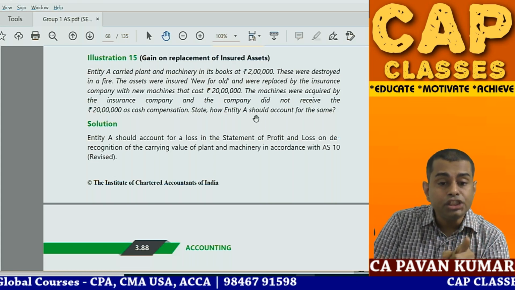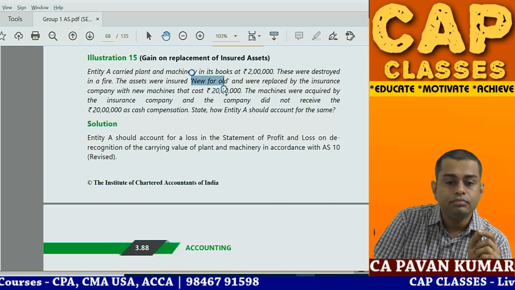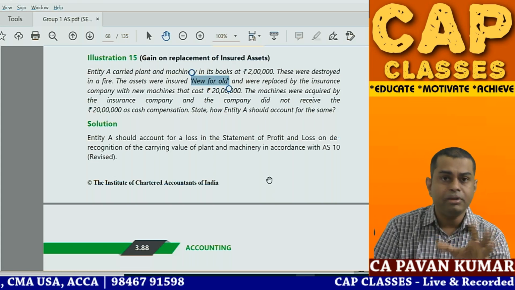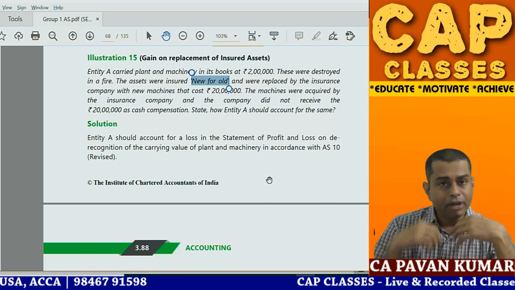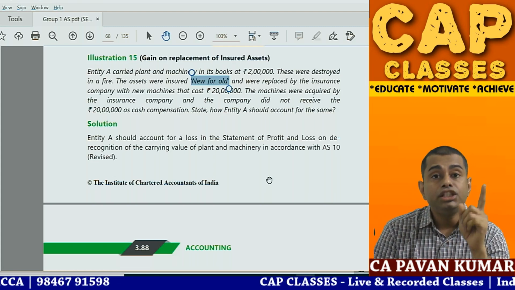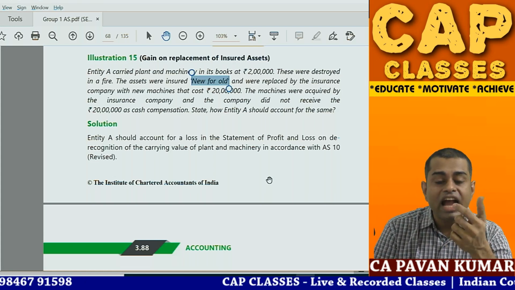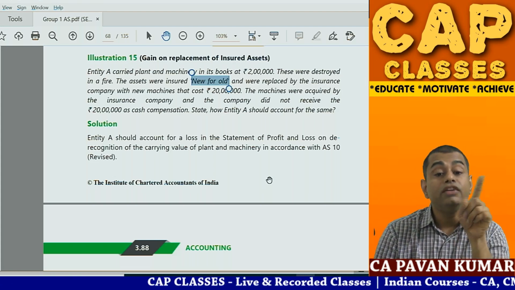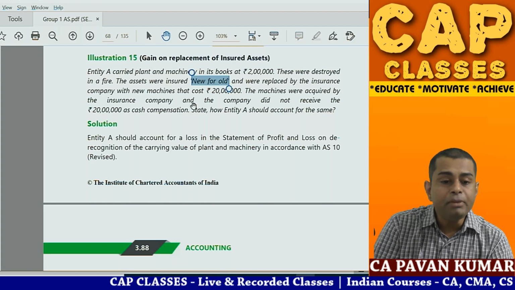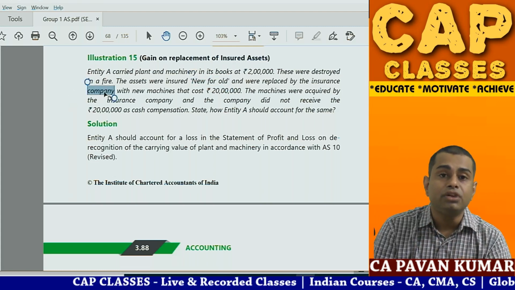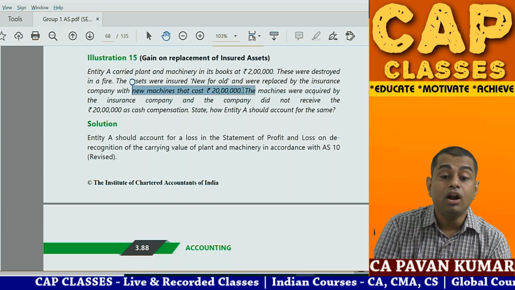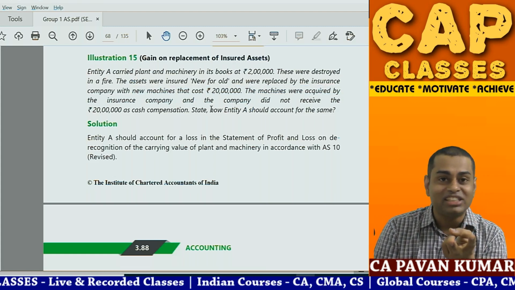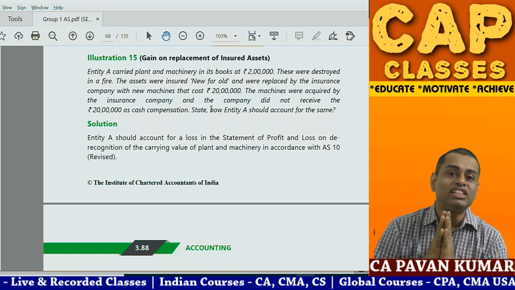The assets were insured new for old. That means in case you lose the old asset because of theft or natural calamity, if the old asset is destroyed, insurance company will not give you cash. Insurance company will give you new asset. So old scooter gone, insurance company will give you new scooter, new for old, and were replaced by insurance company. So this asset is given by insurance company, and you got a bumper lottery, my dear friend. New machine cost is 20 lakhs. So you lost old 2 lakh machine, new 20 lakh machine you received from insurance company.